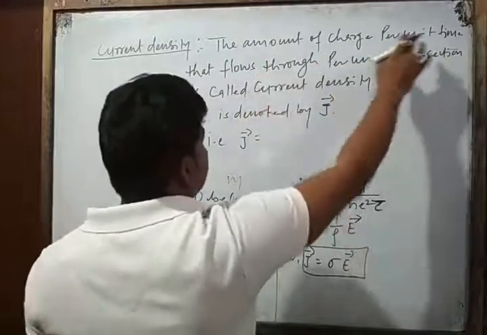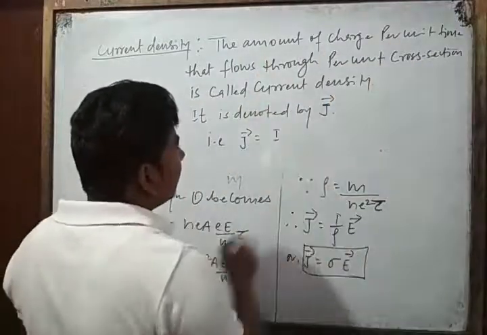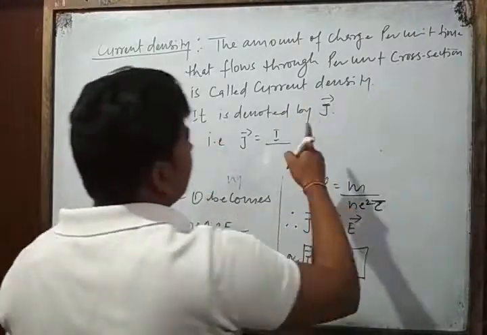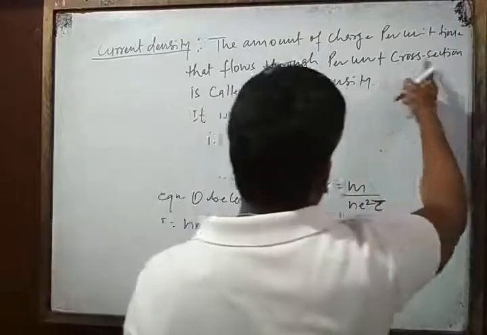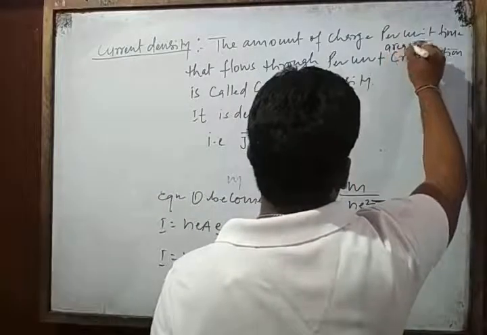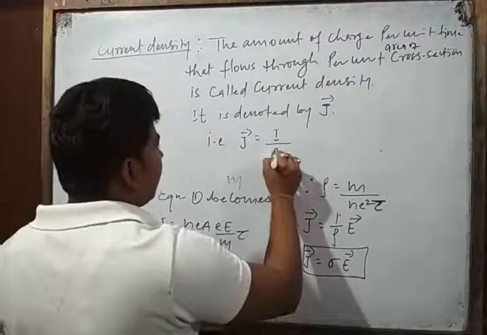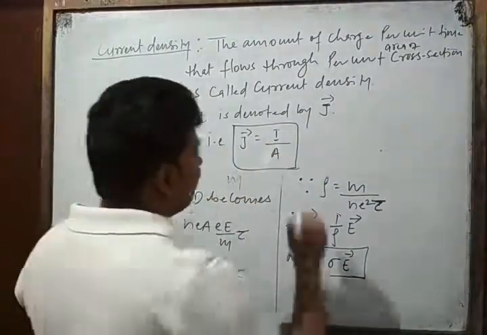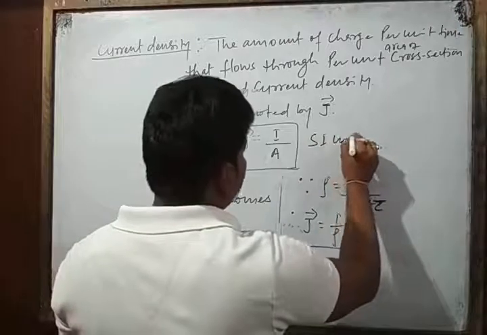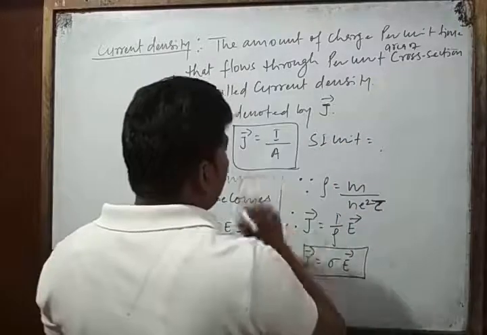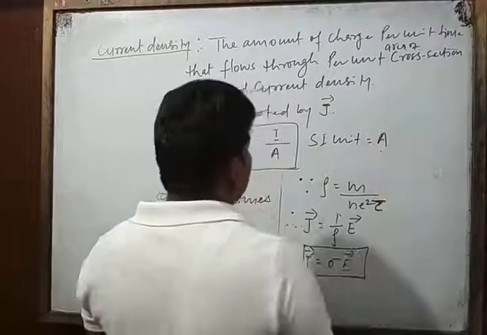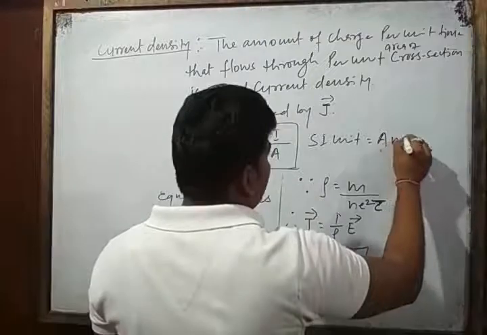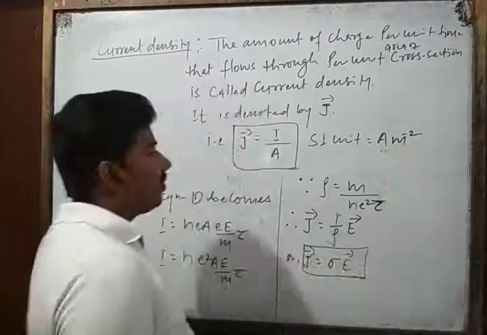The amount of charge per unit time, that is current, through per unit area of cross section, that is A. This is the formula of current density. And the SI unit: the SI unit of current is ampere, and the SI unit of area is meter square, so the unit is ampere per meter square.